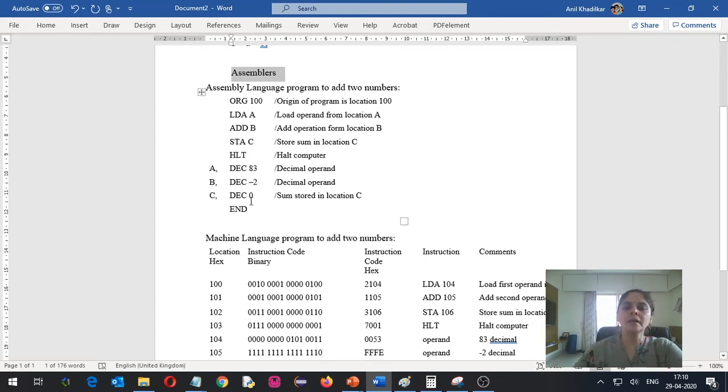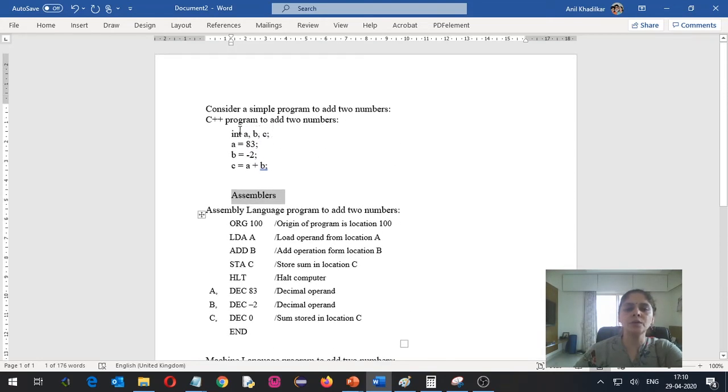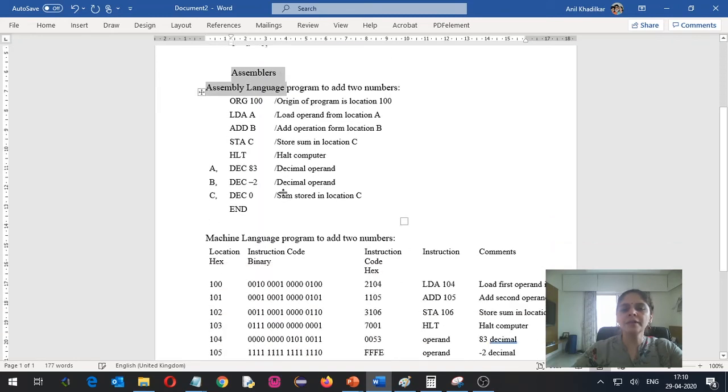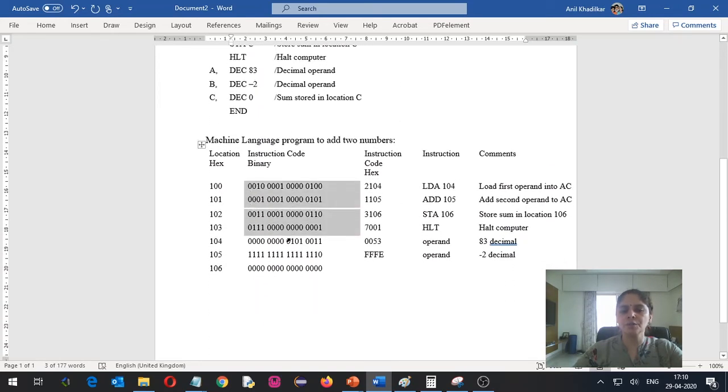But even writing programs in assembly language was also becoming very difficult task, and that is why people converted language into English like language, in which if you write the code, then compilers are going to convert this program into assembly language program, and then assembler will convert it into machine language program which will interact with the hardware.